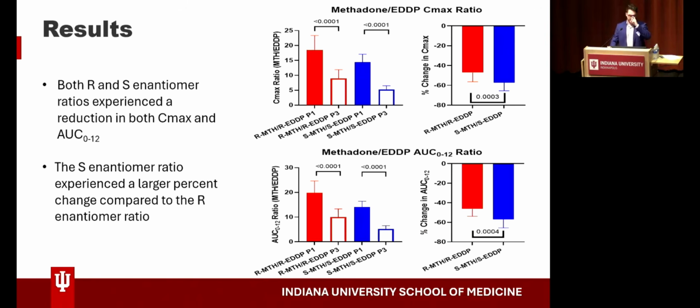My final figure is looking at the parent over metabolite ratio. This includes an increase in concentration of the metabolites with a decrease in concentration of the parent. Again, the red is R and the blue is S. We can see with these ratios that both R and S enantiomer ratios experienced a reduction in both Cmax and AUC 0 to 12. The S enantiomer ratio experienced a larger percent change compared to the R enantiomer ratio.